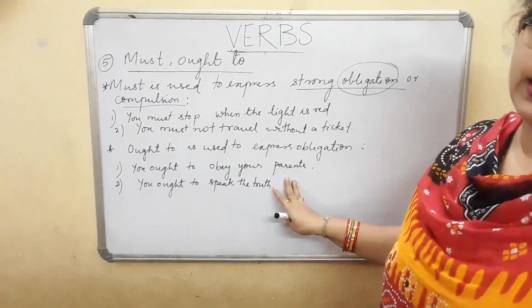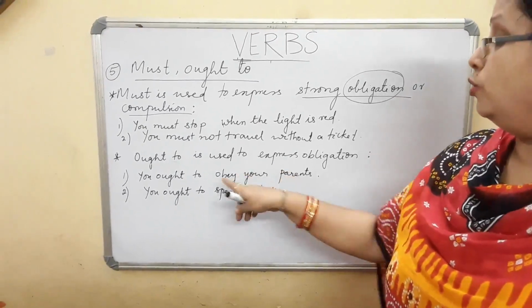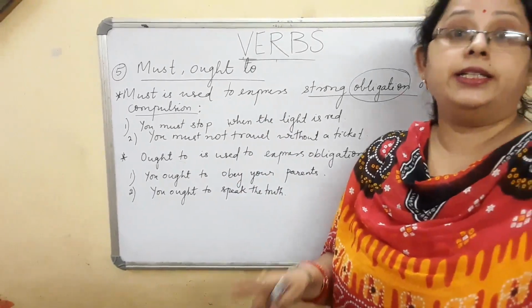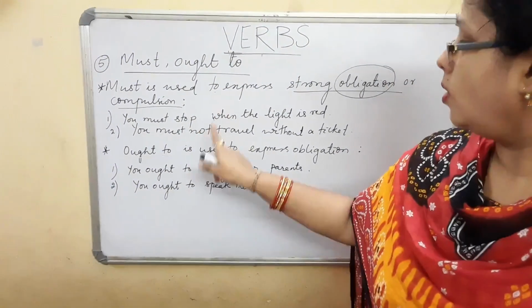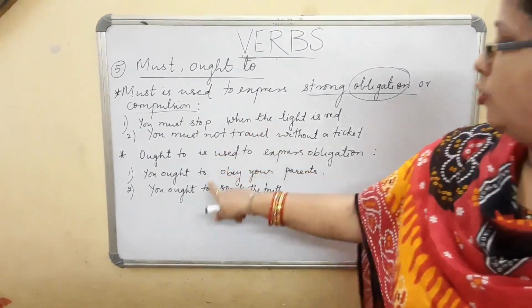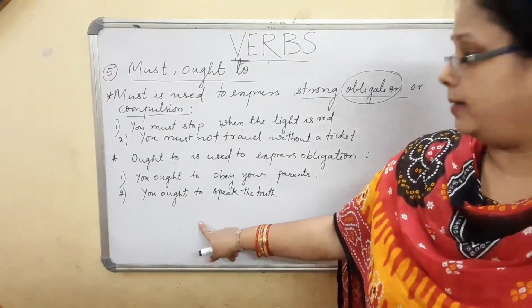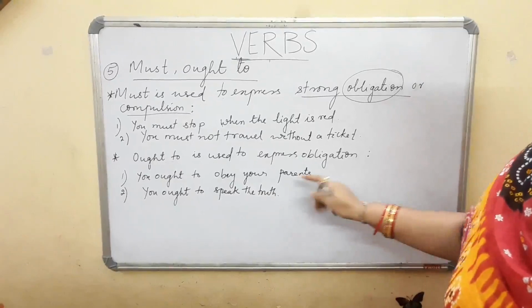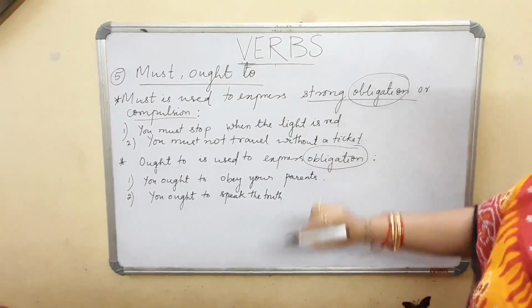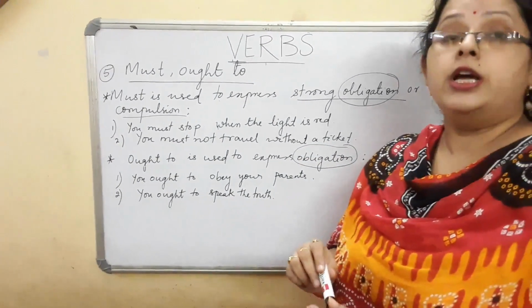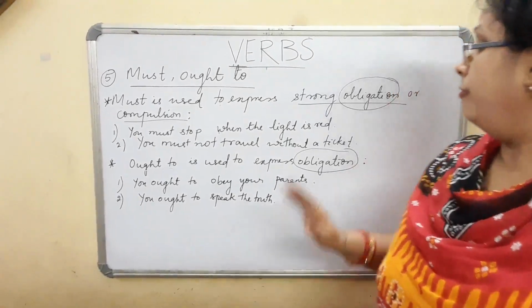Nowhere it is written, or a sentence cannot be written on the board, you ought not to obey your parents. I cannot say it is a negative sentence. You ought to obey your parents. You ought to speak the truth. I cannot say you ought to speak lies. Never will you get such examples. You ought to speak the truth. That means again it is expressing the obligation or the laws or the rules each and every one should follow.